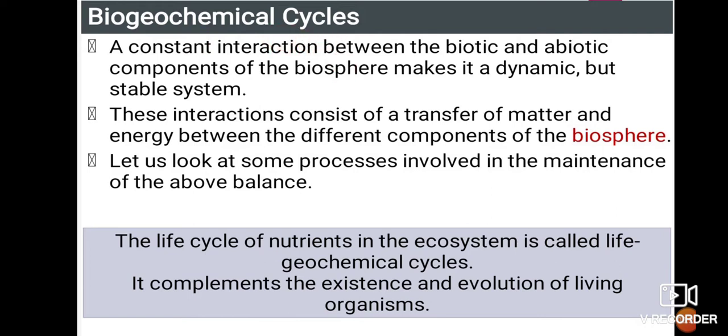A constant interaction between the biotic and abiotic components of the atmosphere makes it a dynamic but a stable system. These interactions consist of a transfer of matter and energy between different components of the biosphere. Let us look at some processes involved in the maintenance of the above balance. The life cycle of nutrients in the ecosystem is called which one? Geochemical cycle. It complements the existence and evolution of living organisms.